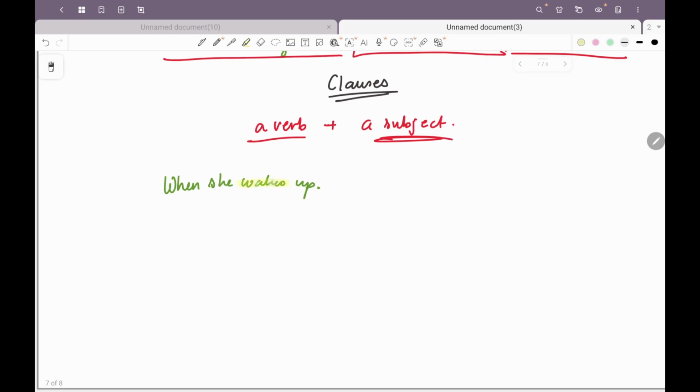We have a verb, we have a subject, but it is not making complete sense when she wakes up. So when a group of words is a part of a sentence, it has a verb and a subject but does not make complete sense, we will call it a clause. In clauses there are two types of clauses. One is the independent clause.